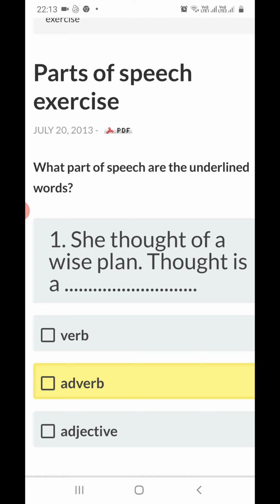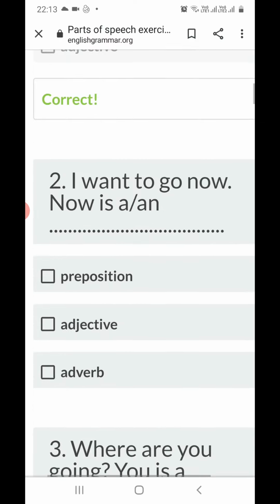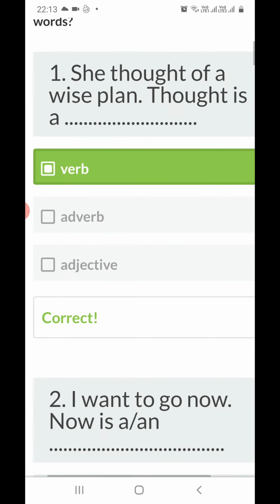Okay, let's start it. She thought of a wise plan. So in this sentence, she is the subject, and as the subject is doing some activity, all action words are known as verb. So in this sentence, thought is what? It is a verb, right? So I have done this. It is the correct answer.